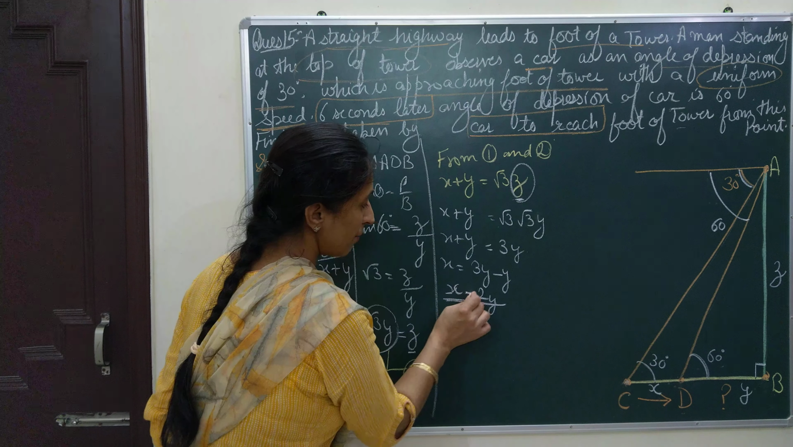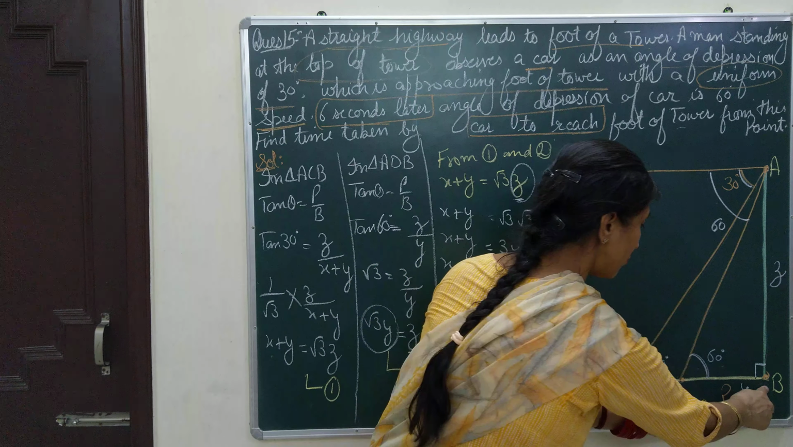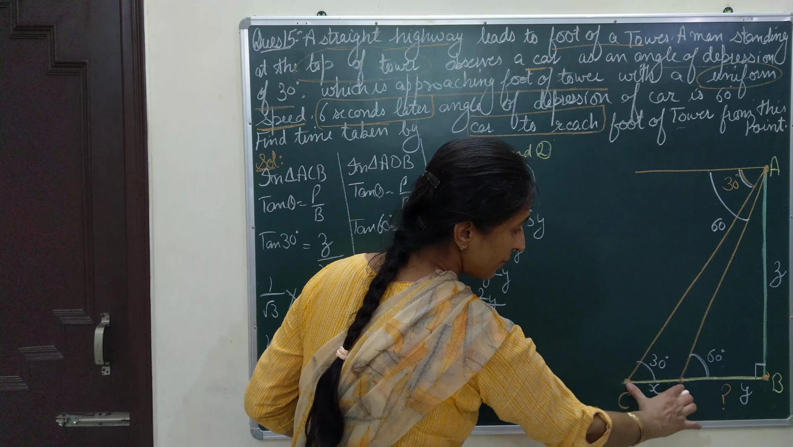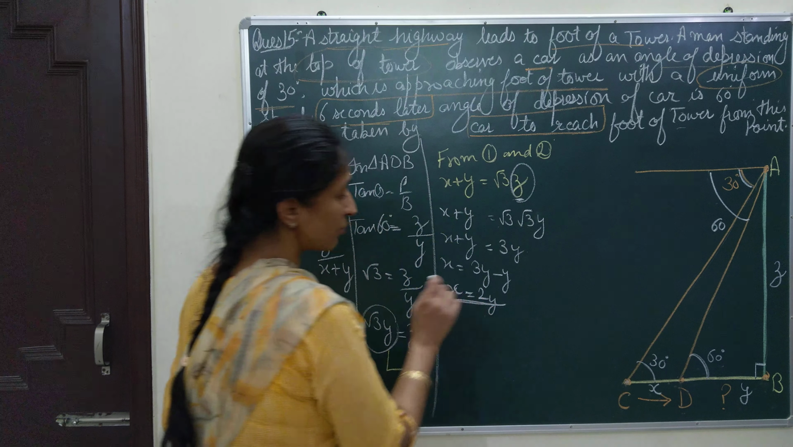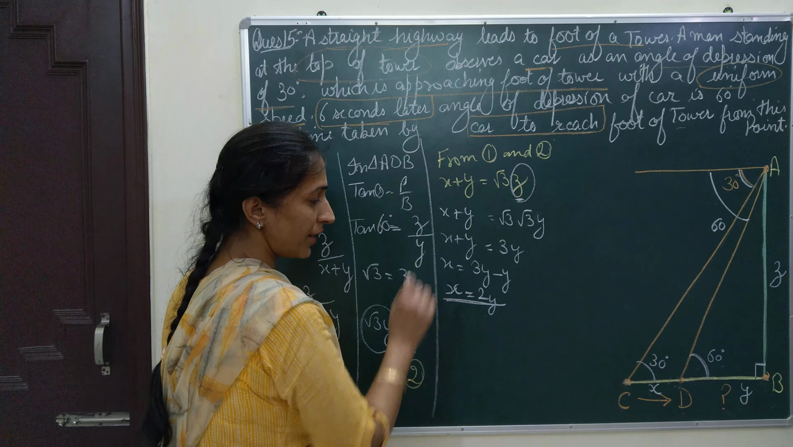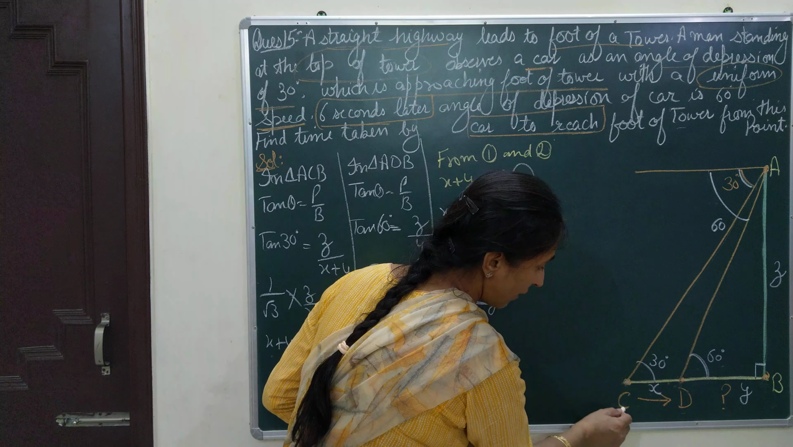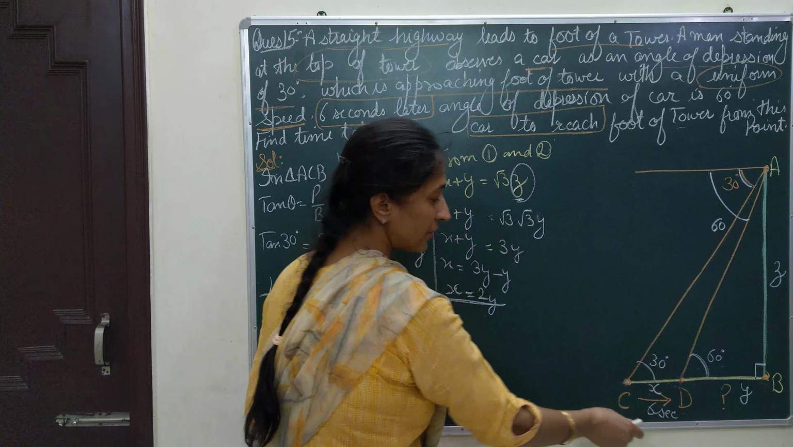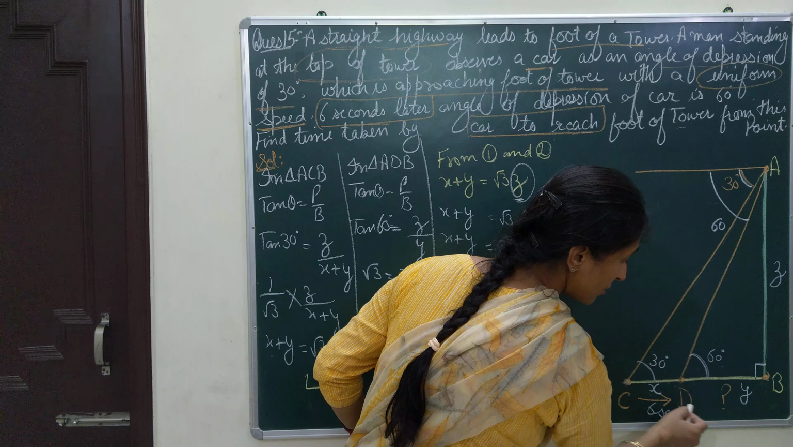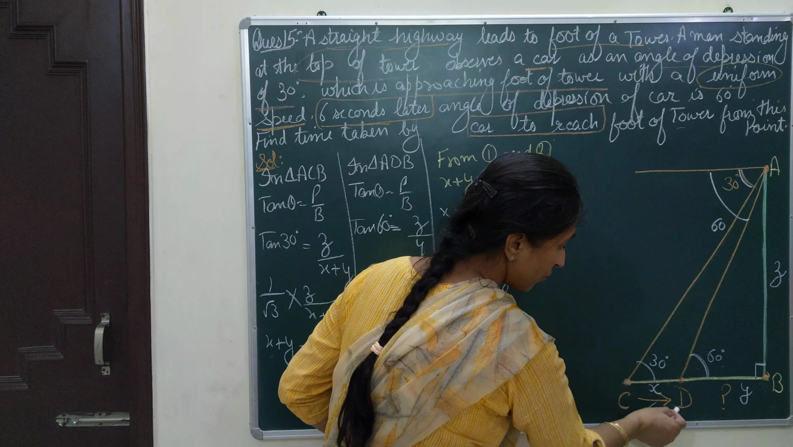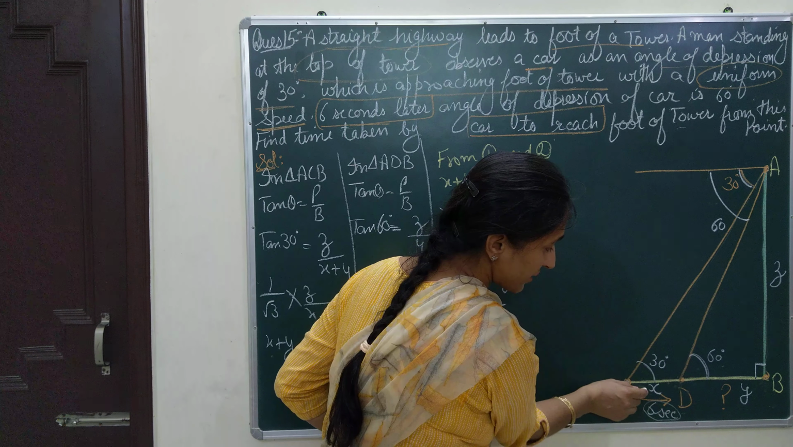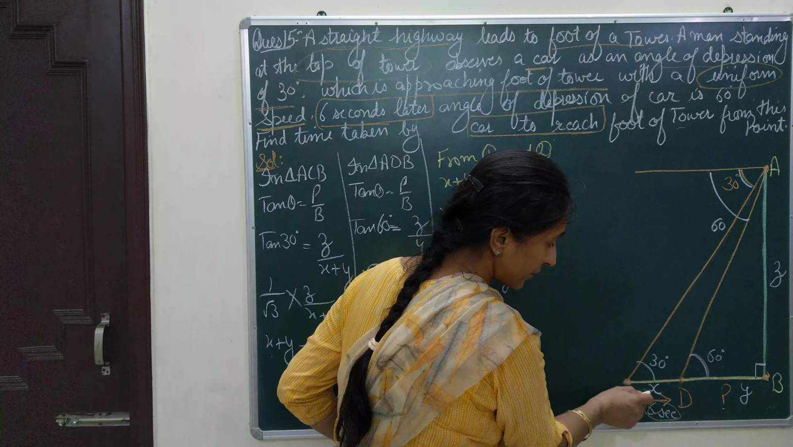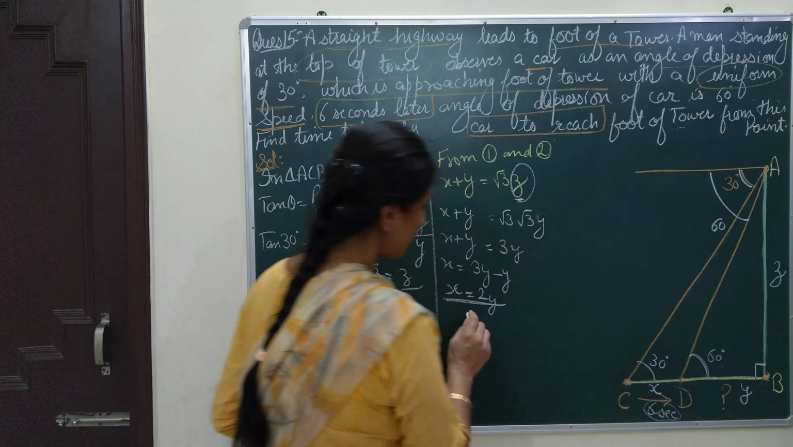Here I have reached, but my problem is not solved because I need to know what the value of y is. I have got that the distance from C to D, which is x, is equal to 2y. One more thing was given: when the car travels from point C to D, it takes 6 seconds. And after that you need to know how much time it is going to take from D to B. Now you know that the time taken to travel x distance is 6 seconds. So I can apply the distance speed formula here because I know the distance and I know the time.